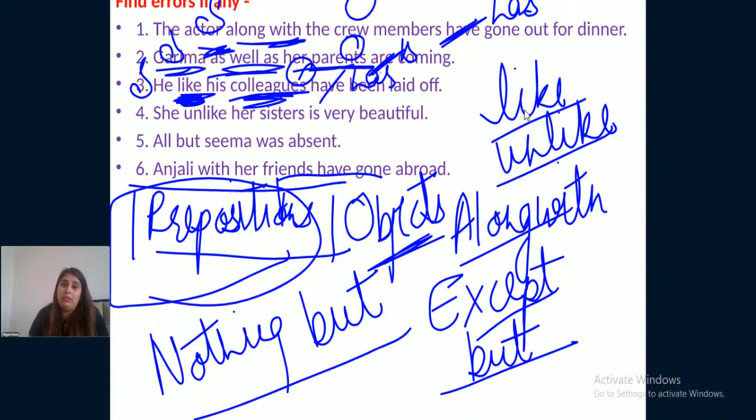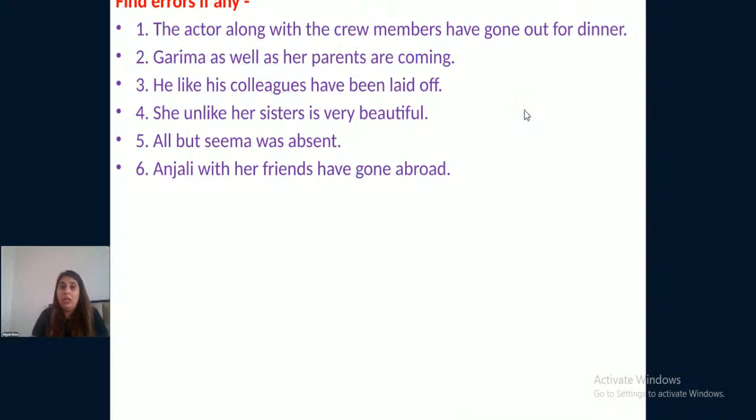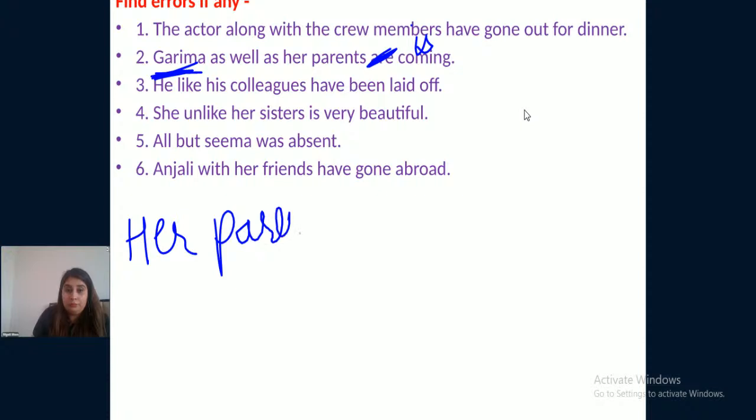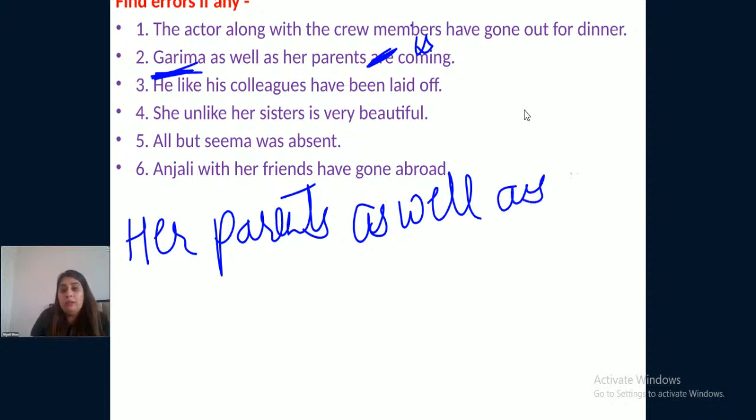See, let me clear one thing to you. Garima as well as her parents is coming. So here Garima is the singular subject. Now, if this sentence would have been written in a manner like: her parents as well as Garima.